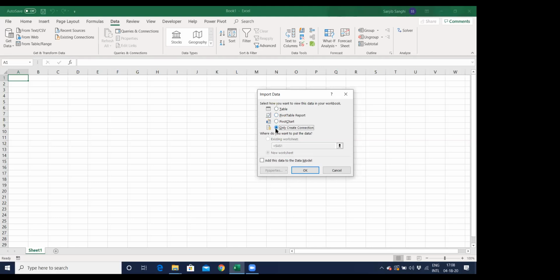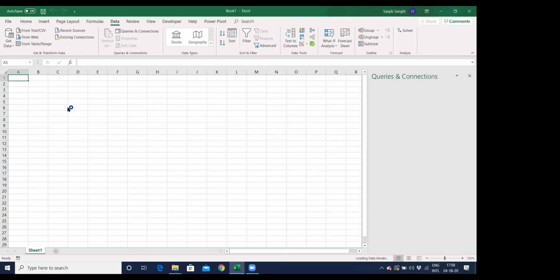I'll create a connection, which means I don't want all this data of all these 11 files to be thrown into a table. I just want a connection, which means I want all the data to stay within the connection, so that when I call the second file, I can create a connection between these two. So I'll create a connection, and I also want a pivot chart for this. So I will add this data to a data model, create connection and add this data, which means my data will not be loaded right into Excel, but it is creating connections over here.